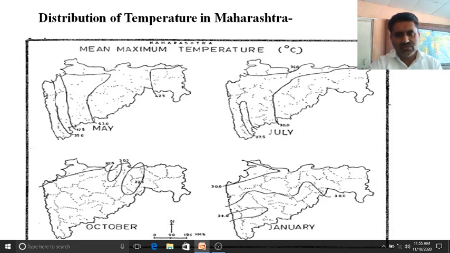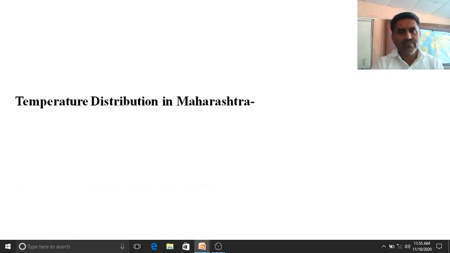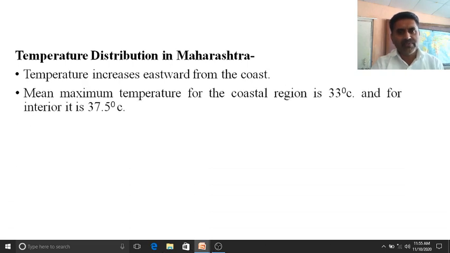So in the month of January there is a winter season, and that's why there is less temperature throughout the part of Maharashtra. So what it indicates? It indicates that there is a change according to the season, according to the month, and according to the place. So temperature increases eastward from the coast, as we have already explained. Mean maximum temperature for the coastal region is 33, and for the interior it is 37.5.